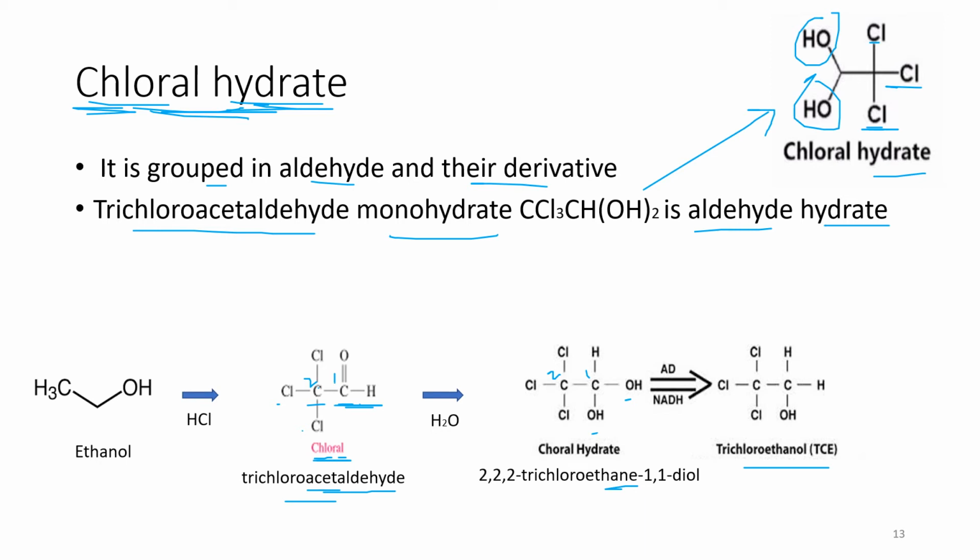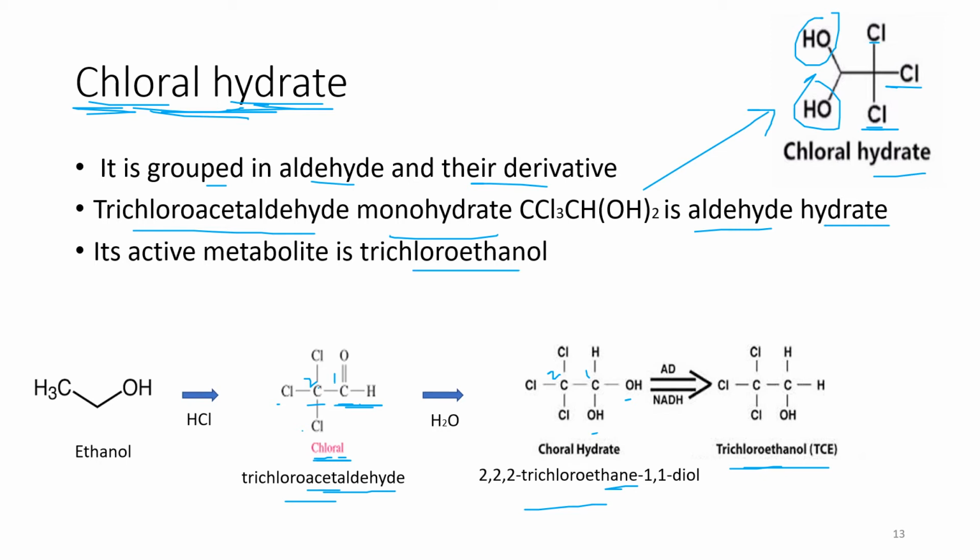Now this chloral hydrate is converted into trichloroethanol. The reason is that the active metabolite is trichloroethanol. Chloral hydrate is not active. The drug is taken as chloral hydrate. In the body, it is converted into an active metabolite, that is trichloroethanol or TCE.